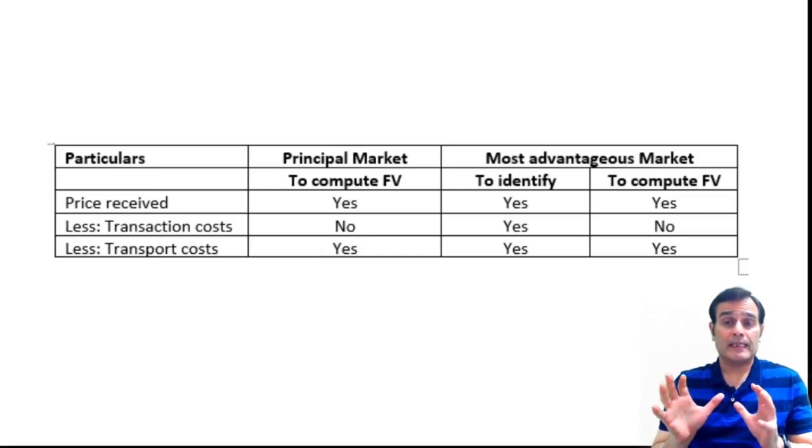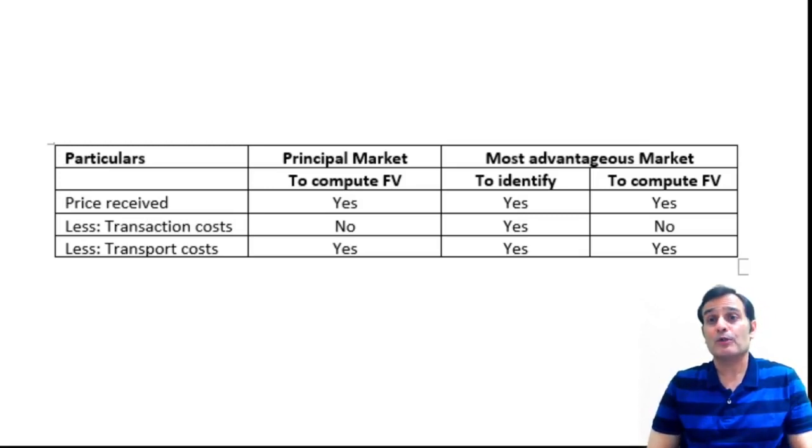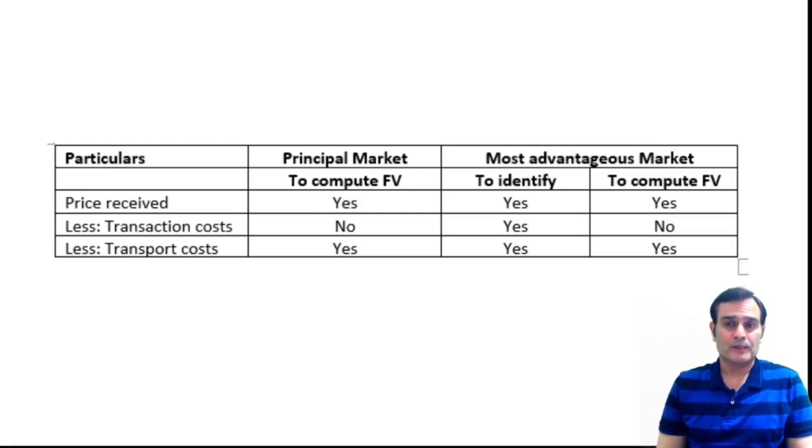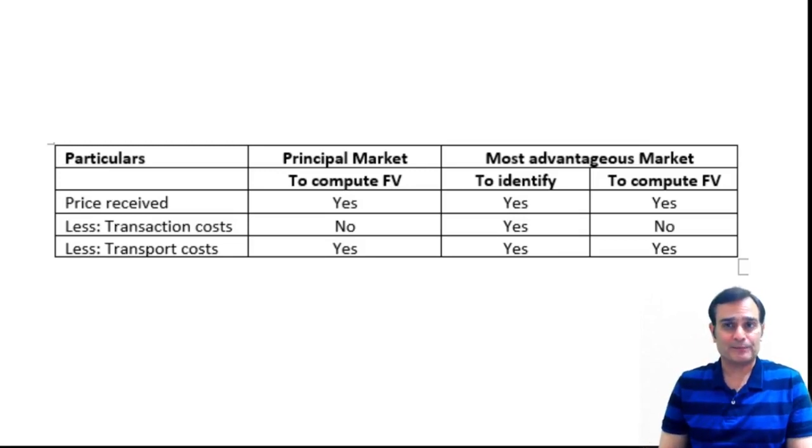So remember that identification of a principal market is a volume-based procedure, then computation of the fair value considers only transportation cost. Identification of the most advantageous market is based on the net amount received after reducing both transport and transaction costs. But then in step number two, the computation considers only the transportation cost. So we do not consider any transaction cost in the computation of the fair value, whether it's a case of a principal market or a most advantageous market.